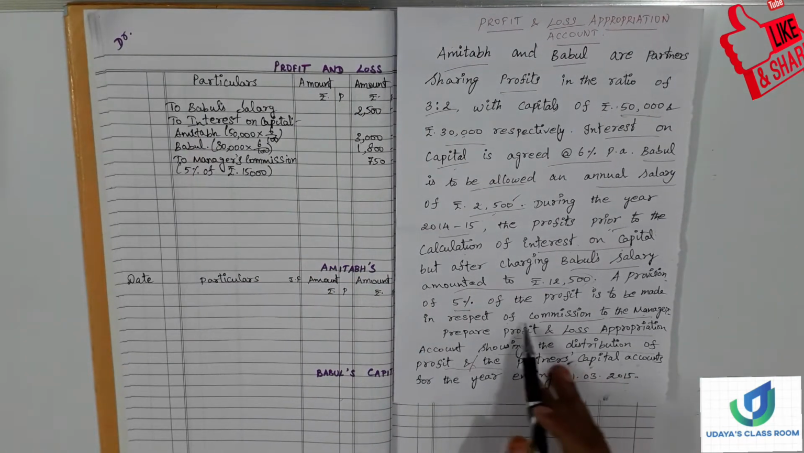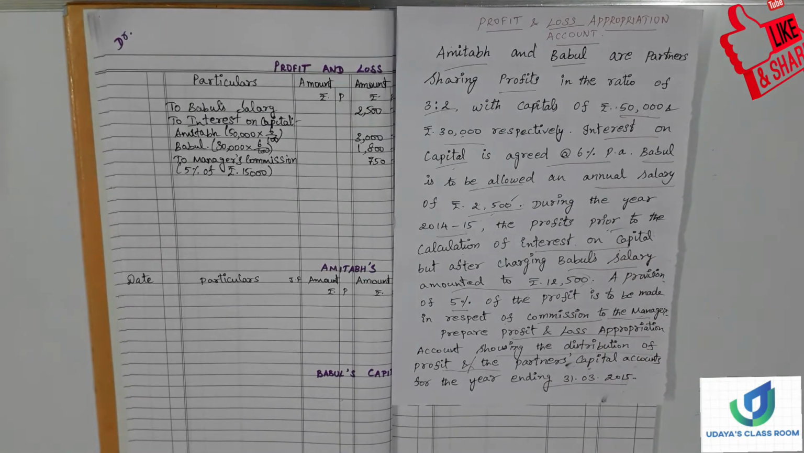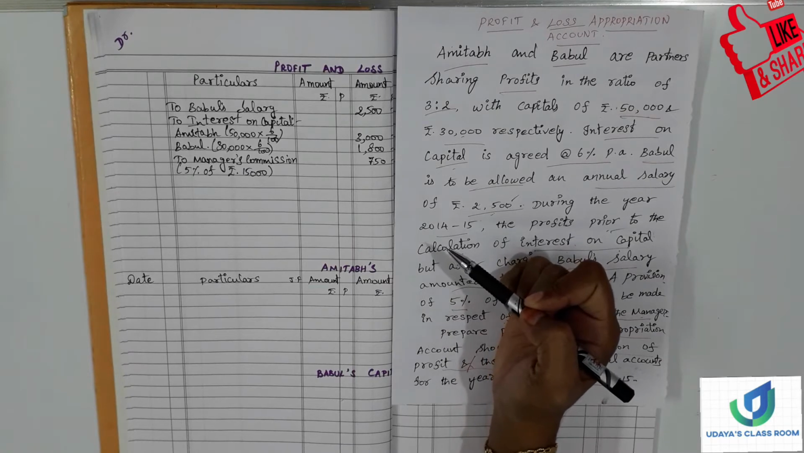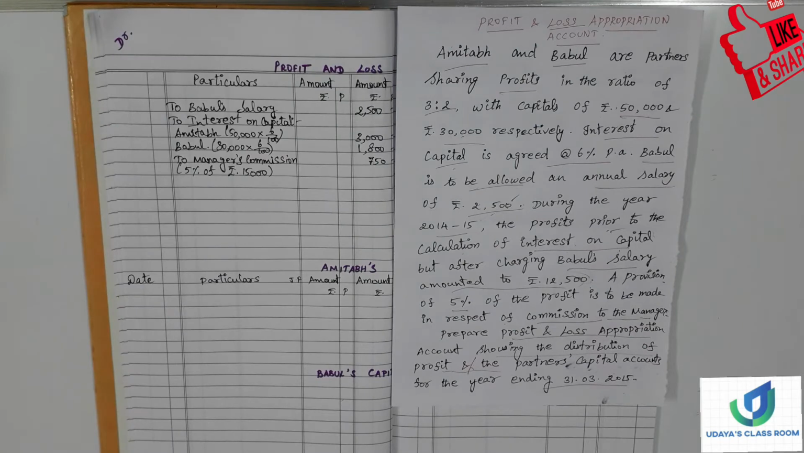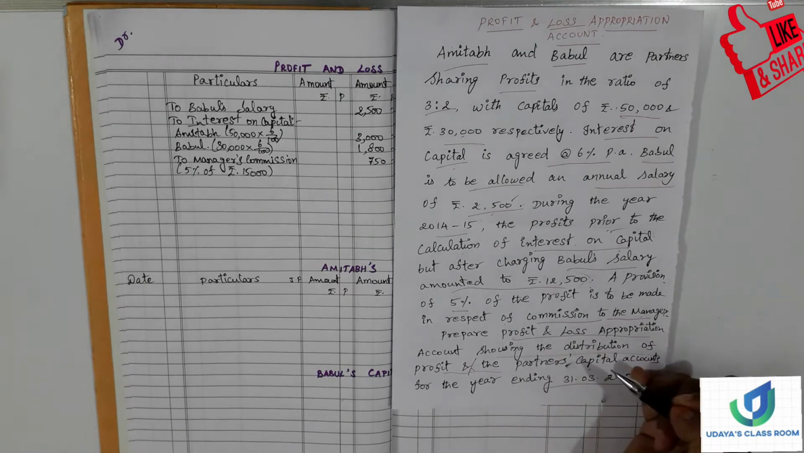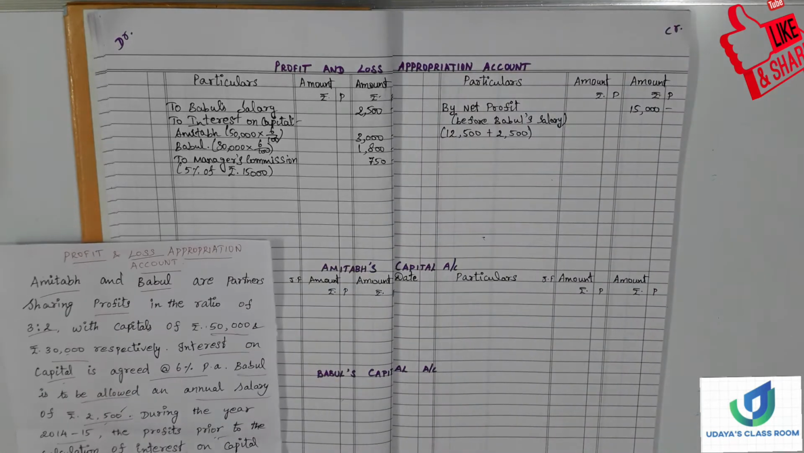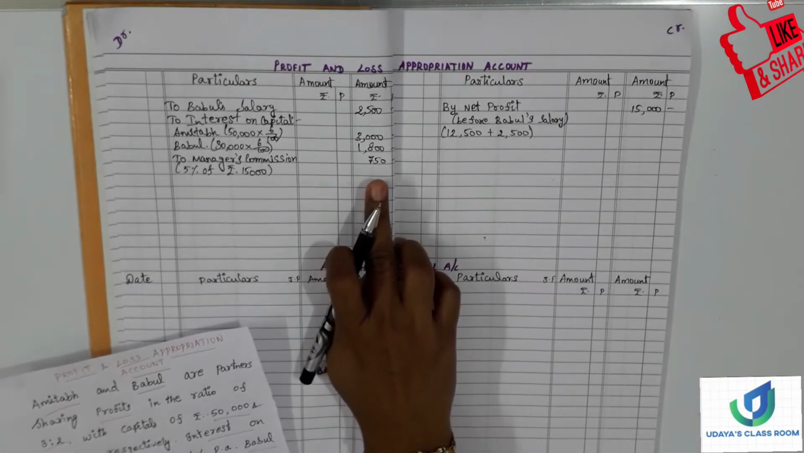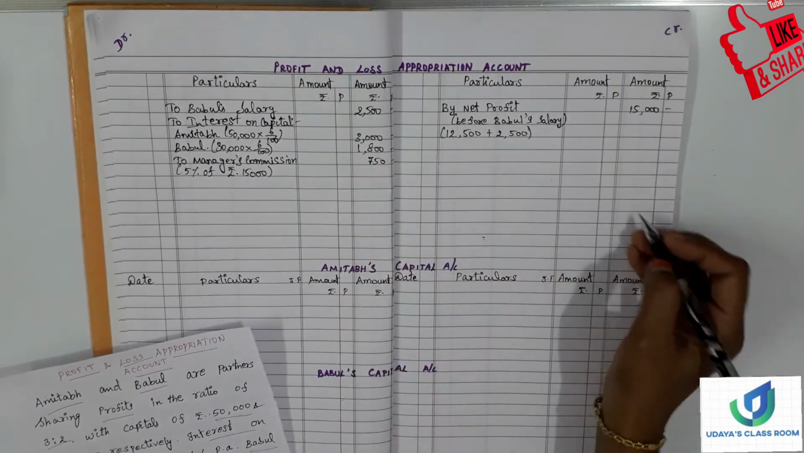Alright. So now we have written everything in the profit and loss appropriation account. Already we know the profit and loss appropriation account is an extension of trading and profit and loss account. In order to appropriate the profit among the partners, we are working out the profit and loss appropriation account. So everything we have written. Now we can balance the profit and loss appropriation account. So what can we do now?